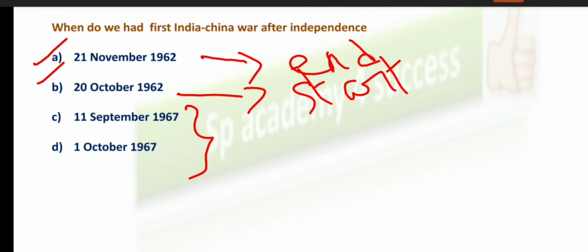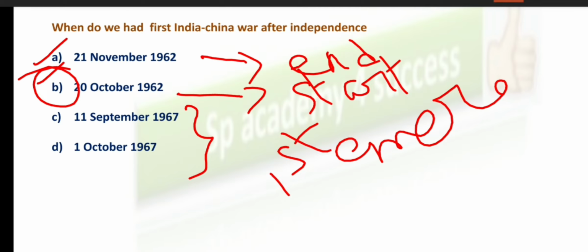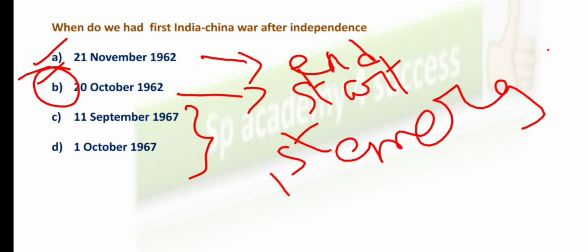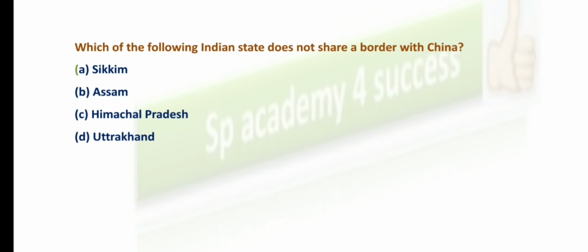First India-China war after independence took place on 20th October 1962. And this is the war which led to the first emergency in India. Right? The first emergency in India was also because of this war only. So what is the answer? Answer is option B. Now, with the same flow, let us move to the next MCQ.